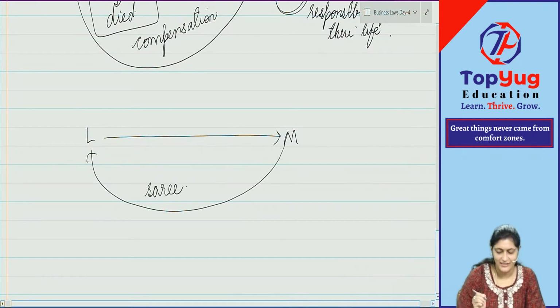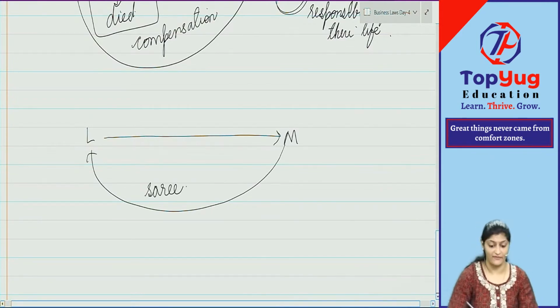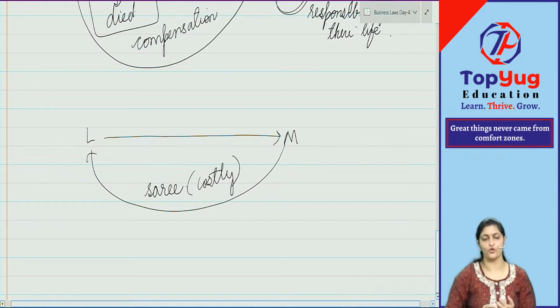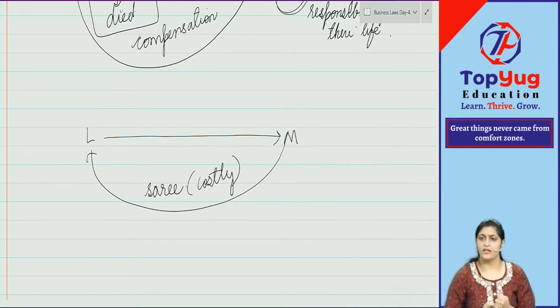Sari for dry cleaning. The sari was given for dry cleaning. It was a very heavy sari. It was very costly. So what did she do? She gave the sari for dry cleaning to Lily White. Lily White accepted the sari.